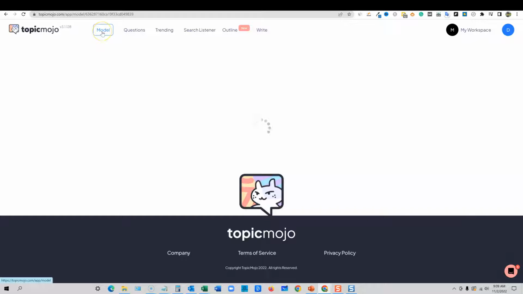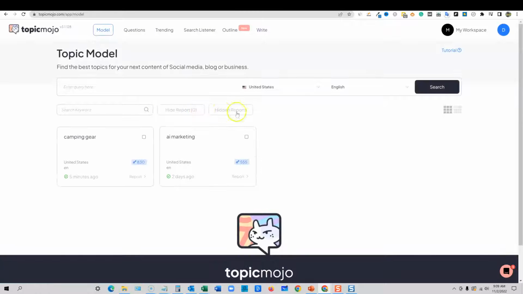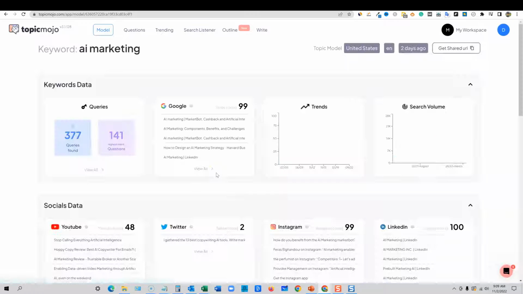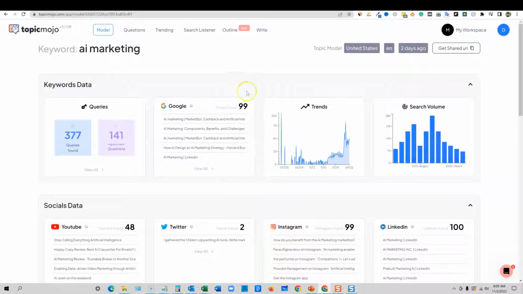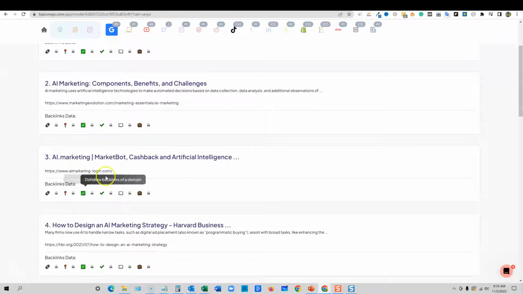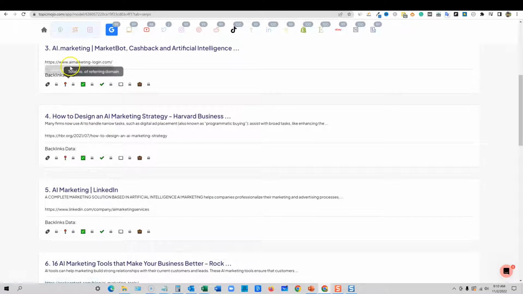But luckily I can still get through this demo because I can go click on model, and I already used the tool yesterday, or 2 days ago actually, and you can see within 5 minutes I'm not able to pull that report, but I am able to pull the AI marketing report, which is cool. And this is a topic that I am very interested in. So you're going to be able to go up here and see there's 99 SERPs found over here. So if we click on that, we're going to be able to see just what shows up in the SERPs. We have AI marketing right here, logging in both. So that's actually a company. How to design an AI marketing strategy.